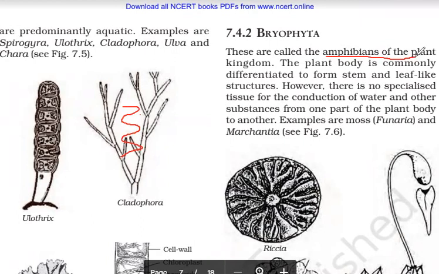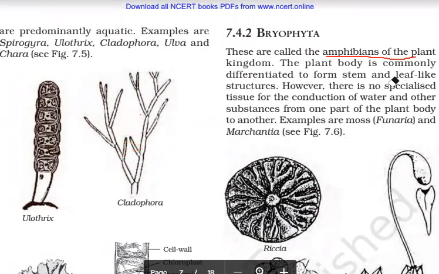Now, children, you see evolution. Life originated from water. The first plants are algae, which are predominantly aquatic. From there, evolution took place and bryophytes arose, which could survive on land as well as water. The plant body is commonly differentiated to form a stem and leaf-like structure.